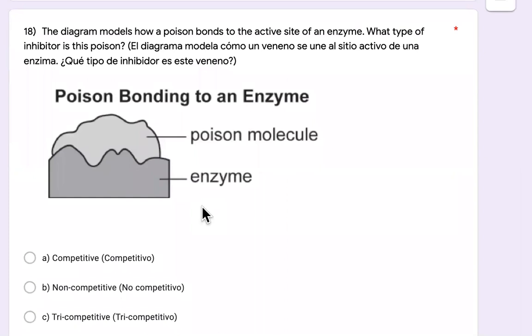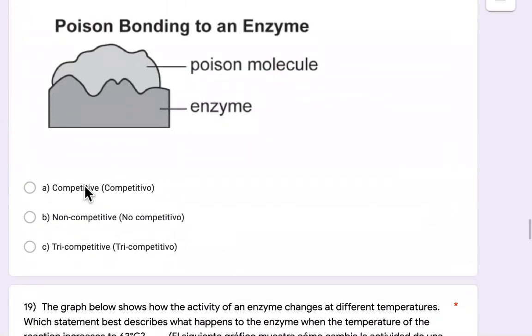18, the diagram models how a poison bonds to the active site of an enzyme. Here's the enzyme, here's the active site. The poison is bonding to this active site like a puzzle piece. What type of inhibitor is this poison? If it's right on the active site, is it a competitive inhibitor, non-competitive inhibitor, or tri-competitive inhibitor?